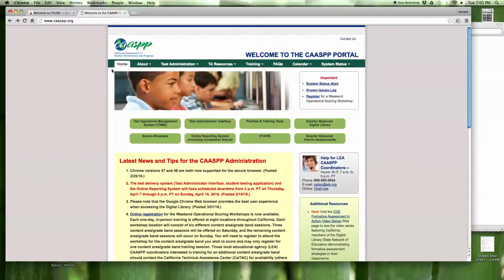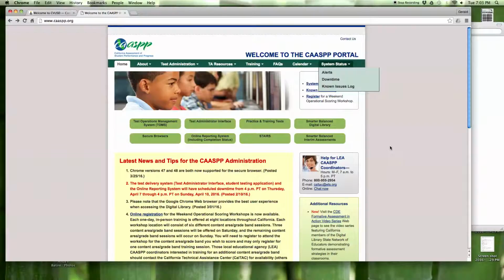Once you're ready to begin administering the test, the only button you're going to need to worry about here is the Test Administrator button. But just a few other items to make you aware of as to what is here. There is a system status alert and a system status up here as well. In case you think there might be system issues, this is where they will be. And any latest news will be here with the latest news in the #1 position. There is a help item over here, but know that this is for the district Caaspp coordinator.